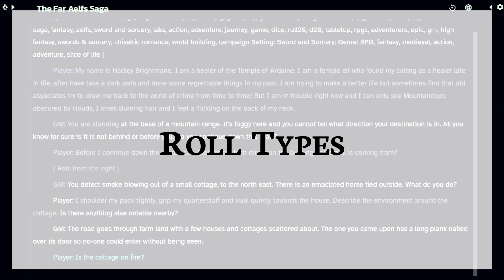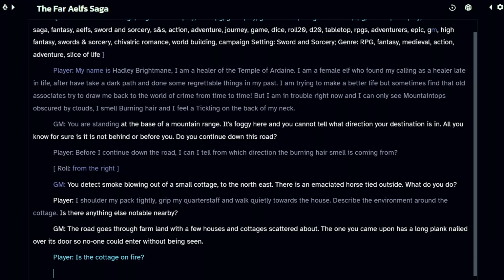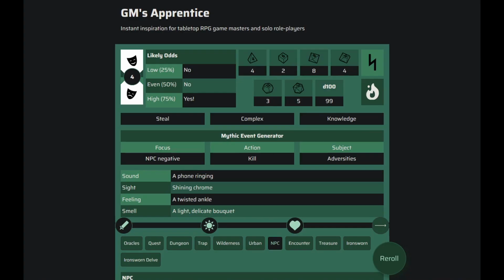Now it's time to add in some more different types of rolls. "Is the cottage on fire?" is a question, so let's get a yes, no, or other type of answer to give to the GM. You can head over to the Game Master's Apprentice and roll for it, determining yourself the likelihood of whether the cottage is on fire. And by this, it looks like it absolutely is on fire.